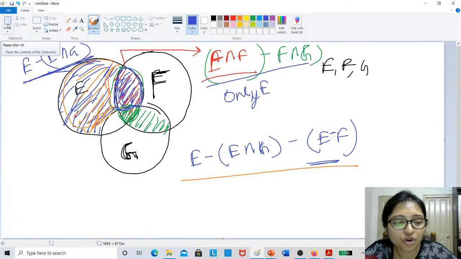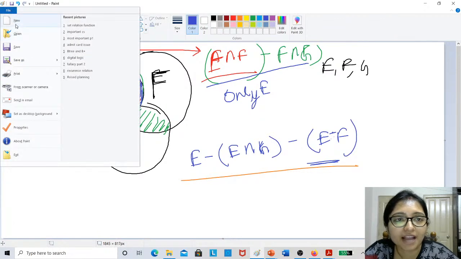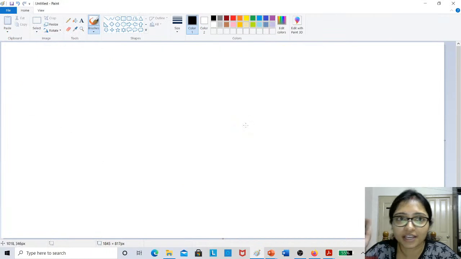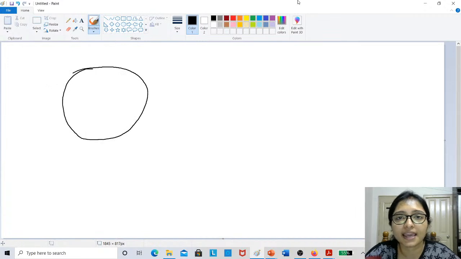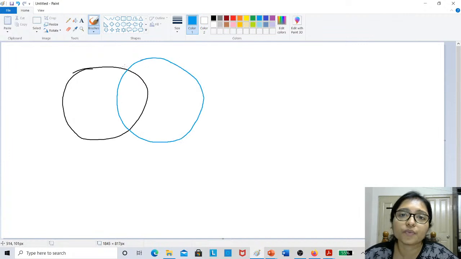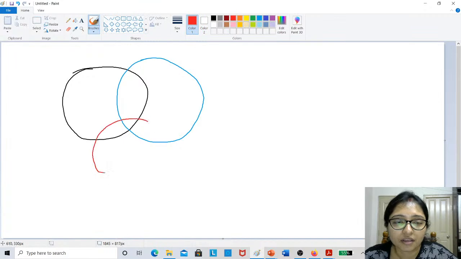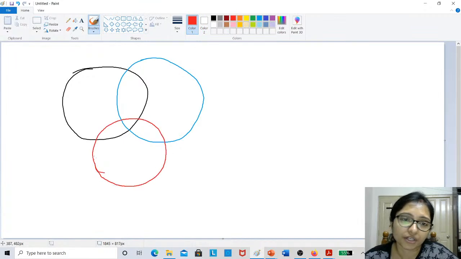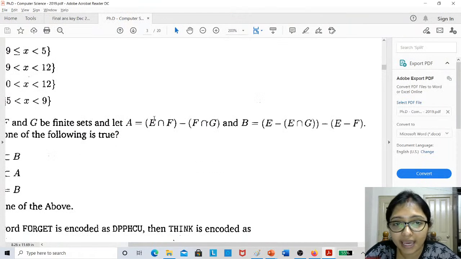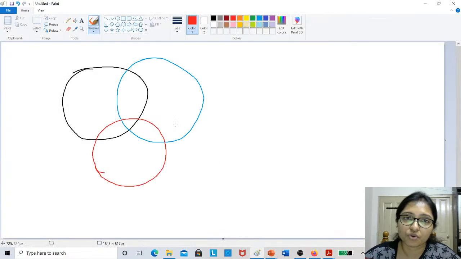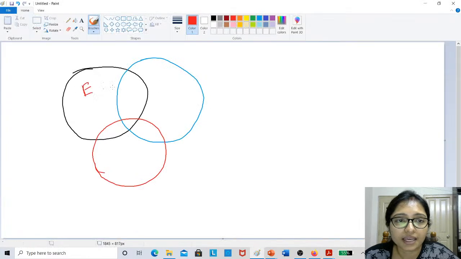Yes, I am trying to draw again. ये क्वेश्चन मेरा भी दिमाग खा रहा था। I am trying to draw again, and again we are trying to discuss, that is, I am taking a different color. Okay, this is A, then it will be better. This is blue and this is orange. Now E intersection F. So I am taking this is E, this is F, this is G. Okay.